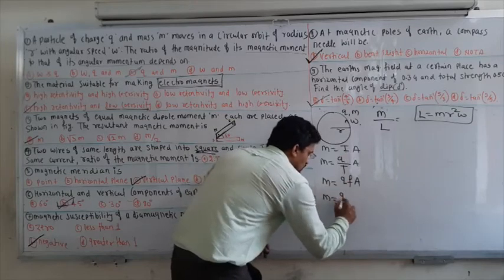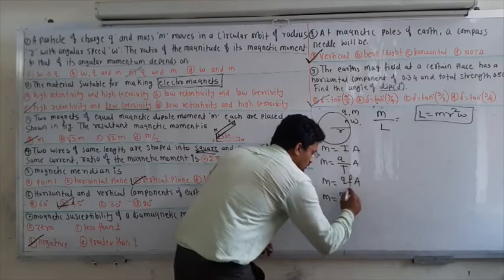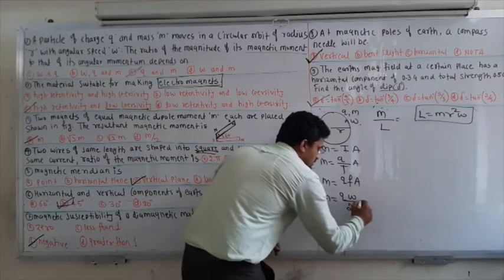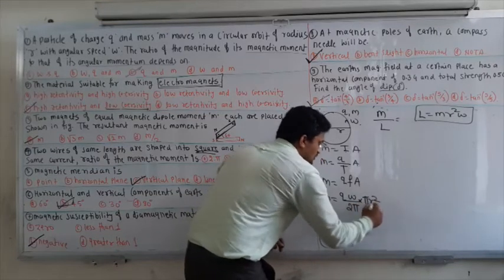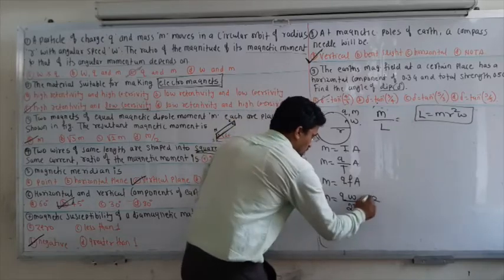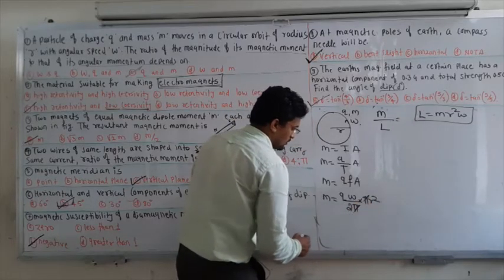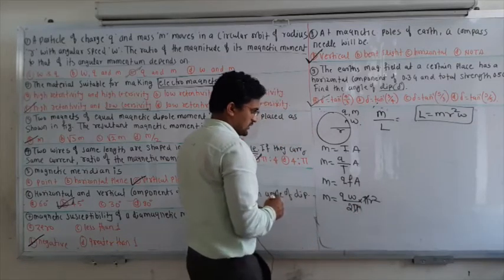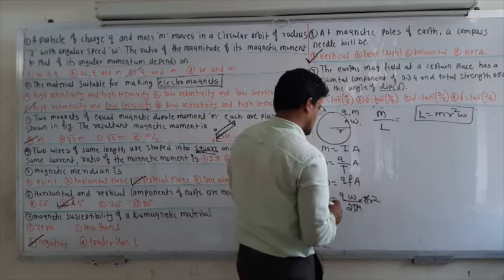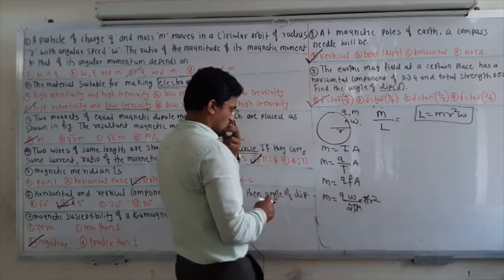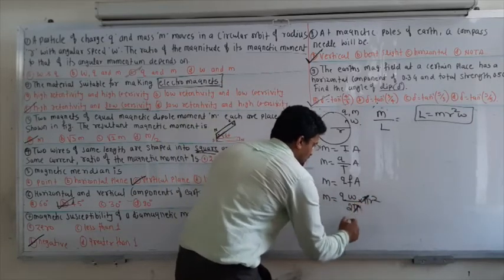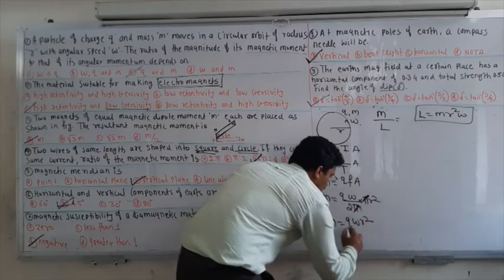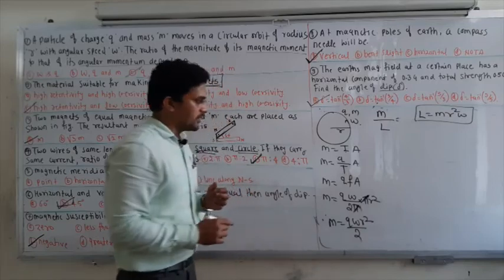Frequency is nothing but omega upon 2 pi, and the area is pi r square. So pi will get cancelled, and left is M equal to q omega r square divided by 2.